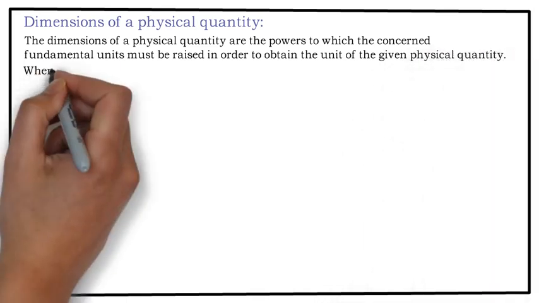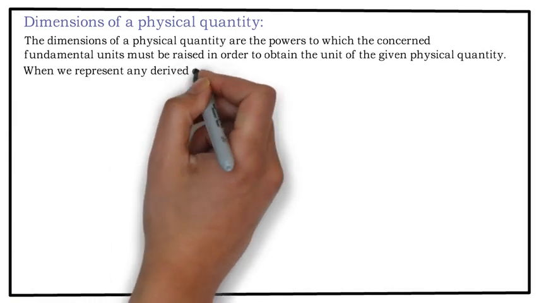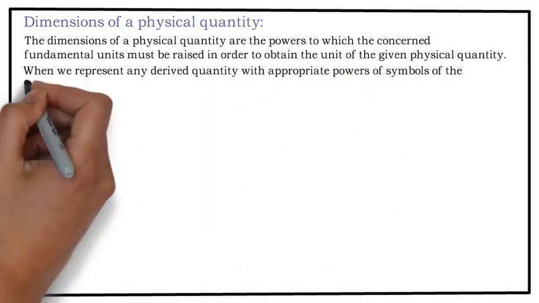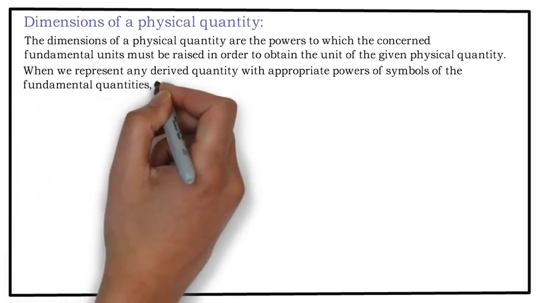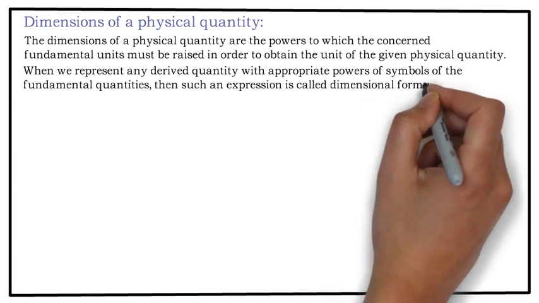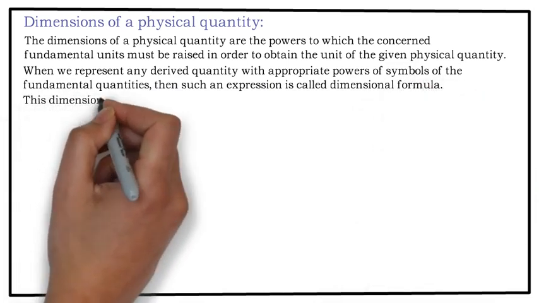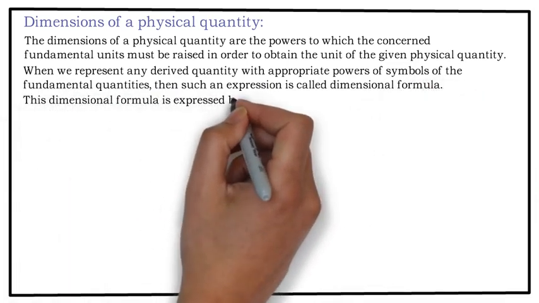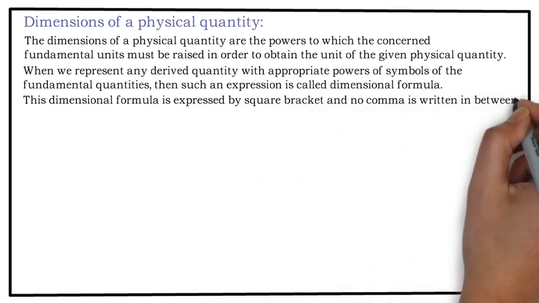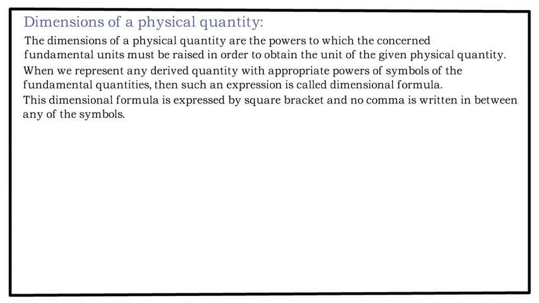That means when we represent any derived physical quantity with appropriate powers of symbols of the fundamental physical quantities, then such an expression is called a dimensional formula. This dimensional formula is expressed by square brackets and no comma is written in between any of the symbols.